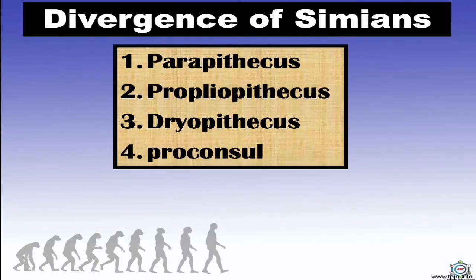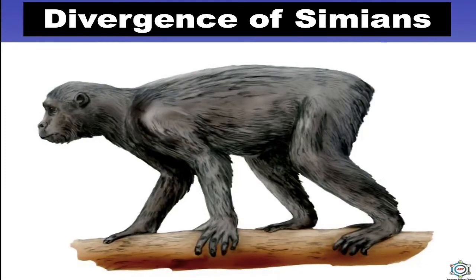And the last, that is Proconsul. Dryopithecus was succeeded by a fossil named Proconsul africanus. It was discovered from the Miocene in South Africa. It is morphologically intermediate between the apes and man in many features. It had a rounded forehead like that of man and long pointed canines like those of apes. Proconsul gave rise to the ancestors of chimpanzee and gorilla in the Pliocene about 4 million years ago. The chimpanzee and gorilla diverged from each other only about 2.3 million years ago in the Pleistocene epoch.